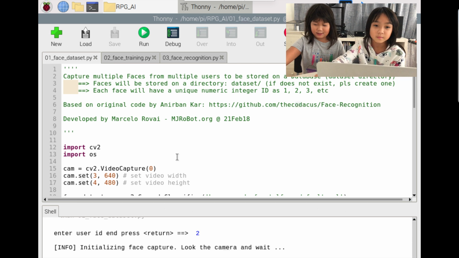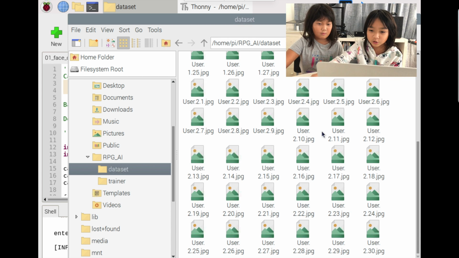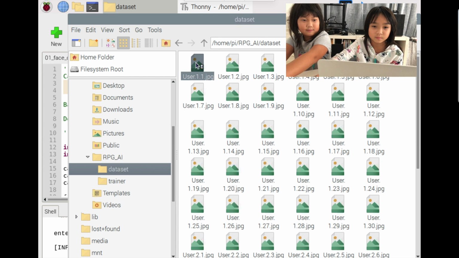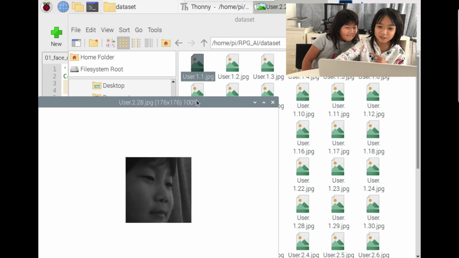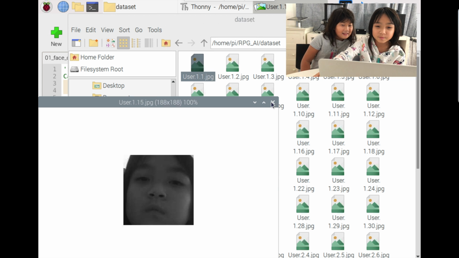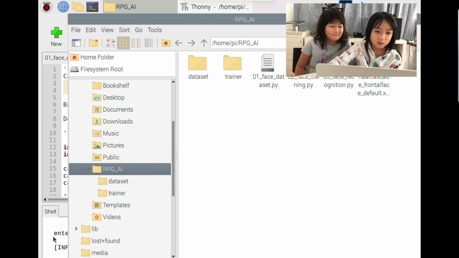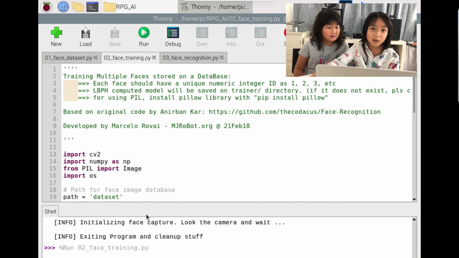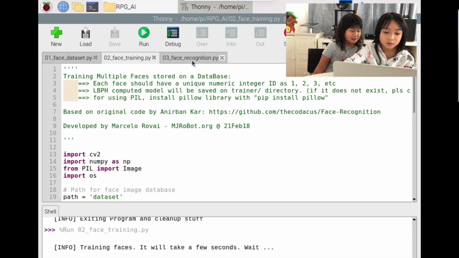Wow, that ended early. And then we are going to check the dataset folder. And then each of them should have 30 pictures. We can check them. That's me. And then that's her. I saw an eye roll in one of them. Okay, and then now let's go on to the second one and press run. And then right now it is training the recognizer. 2 faces trained, exiting program.